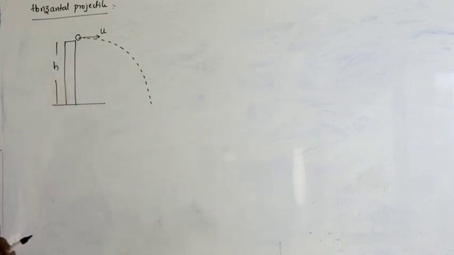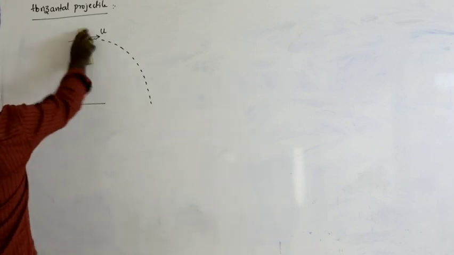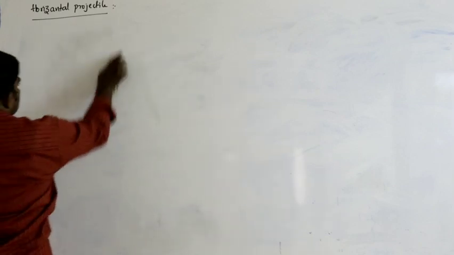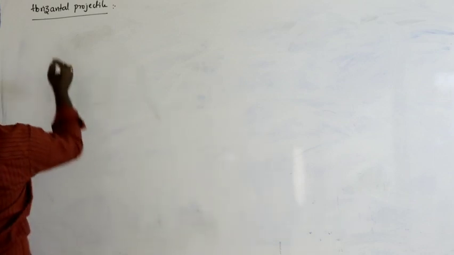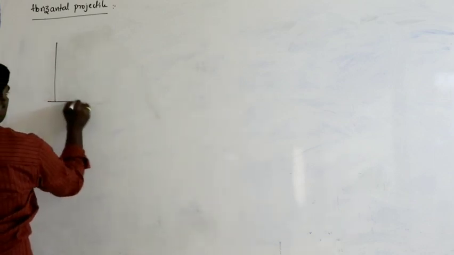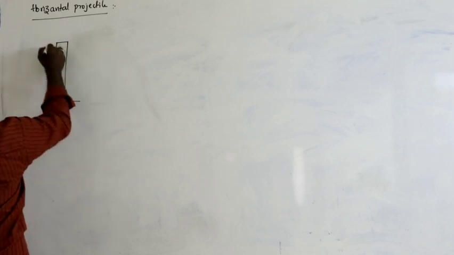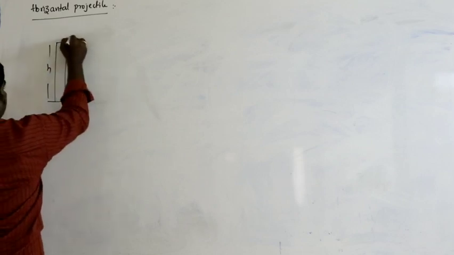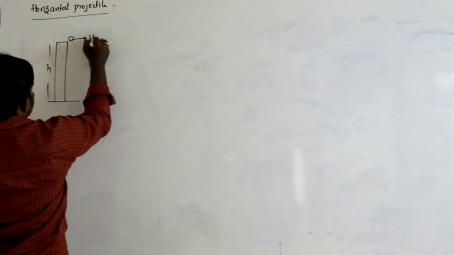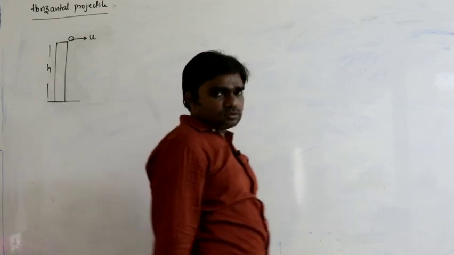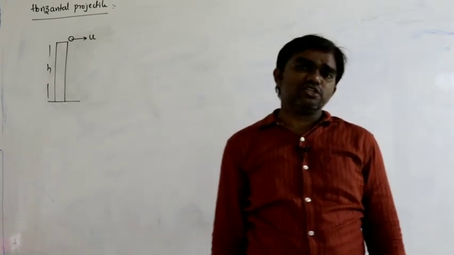So now the situation is, height h, a body projected along horizontal direction with velocity u. Here also the body moves in the two-dimensional plane.